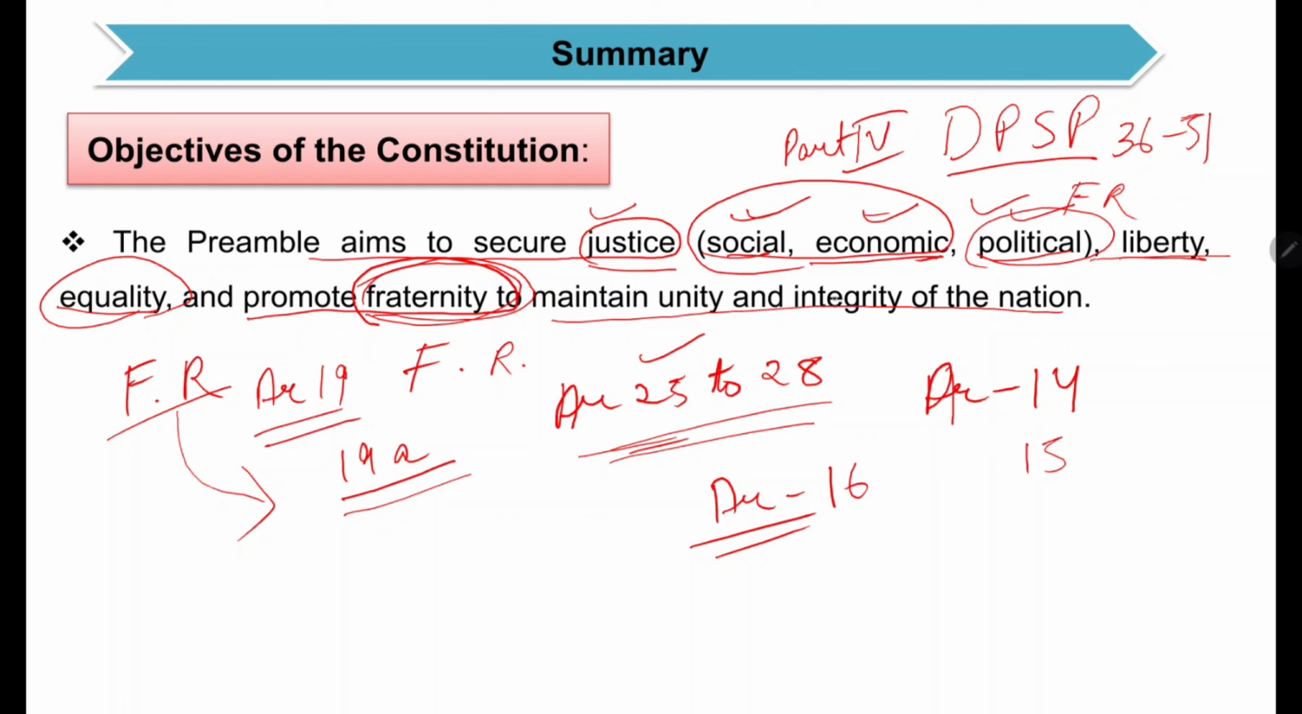And integrity. See, India has been under foreign rule for a prolonged period of time, isn't it? For a prolonged period of time, what happens? India has remained a slave for a long time. Slaves of whom? Slaves of the Britishers, isn't it? And because of that there was disunity in the society. So in order to prevent all those things and to make their integrity high, isn't it,